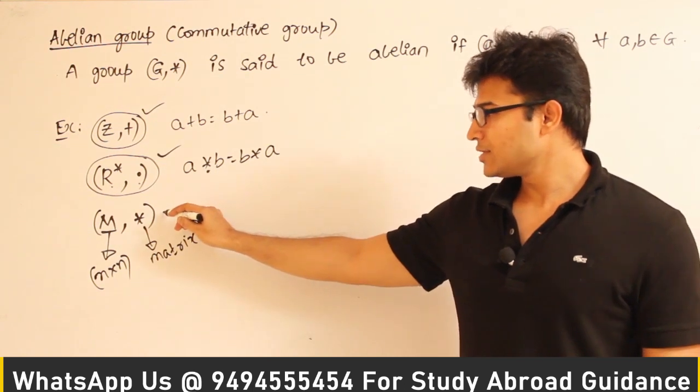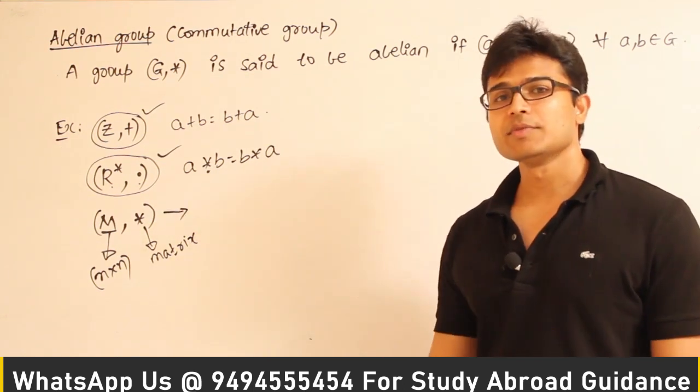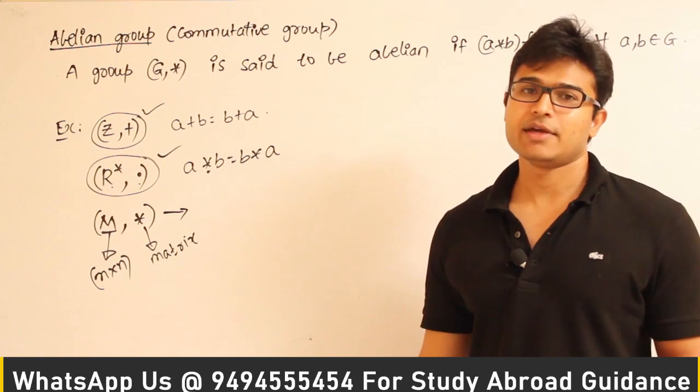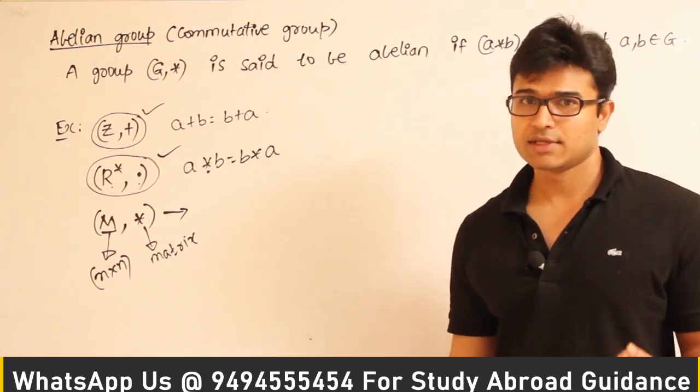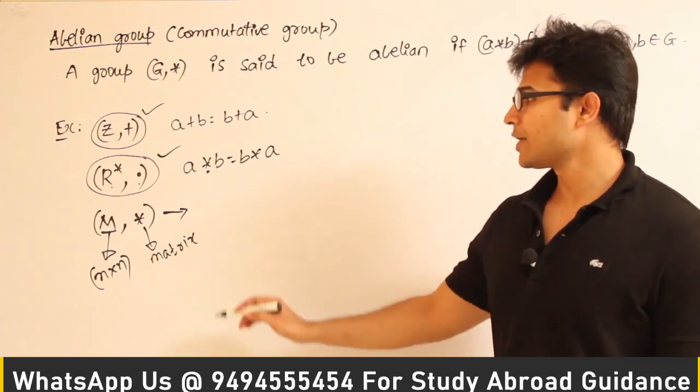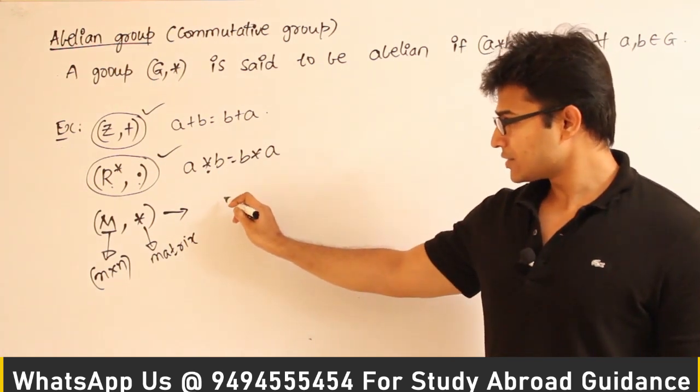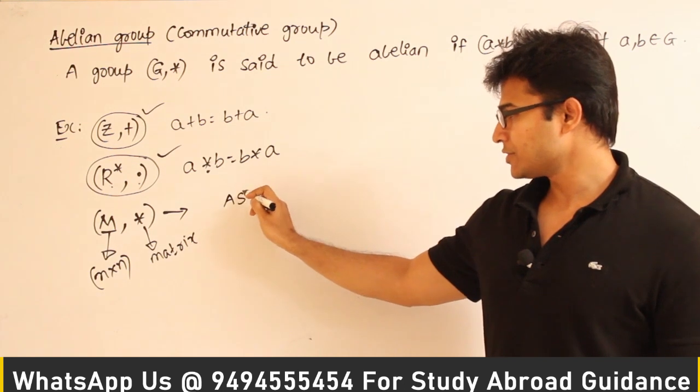So first of all, is it closed? Which means if I take two matrices of size n by n and if I multiply them, is the result going to be an n by n matrix? Yes, the result is definitely going to be an n by n matrix. Therefore it is closed, and so it is an algebraic structure.